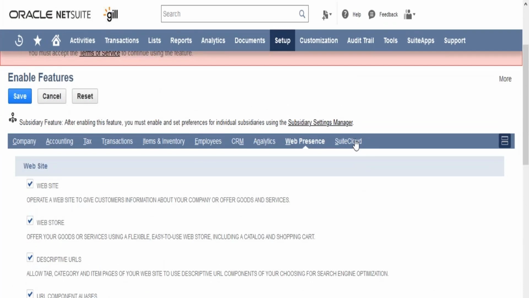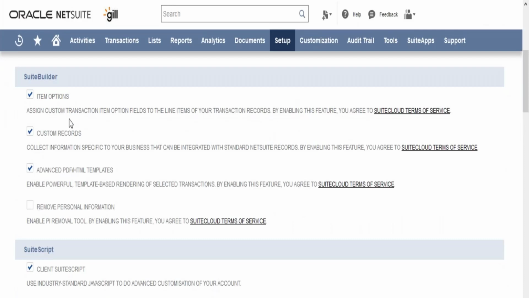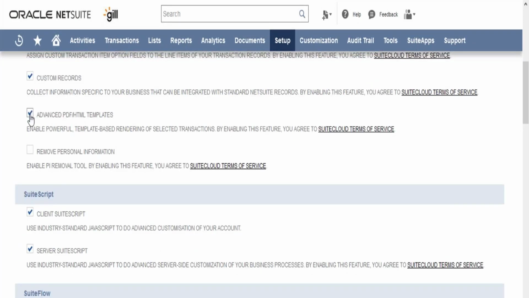And similarly, Suite Cloud. You will understand this maybe at a later stage when we have a session for custom records and customization. So you'll understand whether we want to have custom records or not. In case we want to use advanced PDFs, so in case we send a purchase order or invoice to the customer, the layout can be defined. And in case we want to use advanced HTML PDF, we can do that as well.